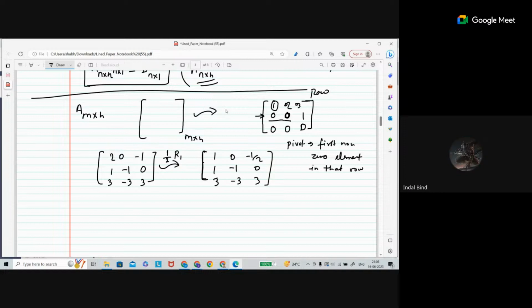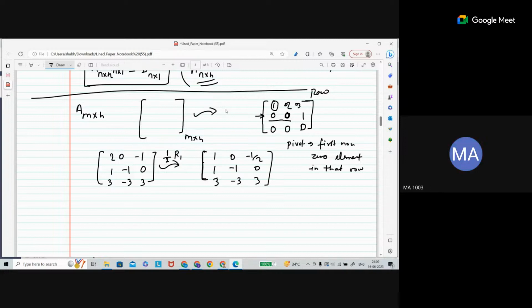In echelon form there is no need for the leading element to be one, but in reduced echelon form it must be. No, in row echelon form also the leading entry should be one. The difference is zero below and above the pivot.